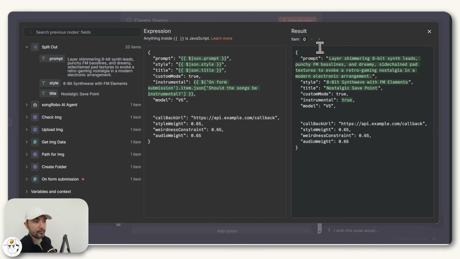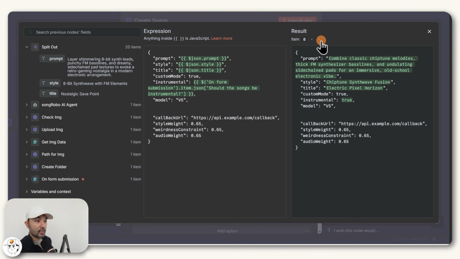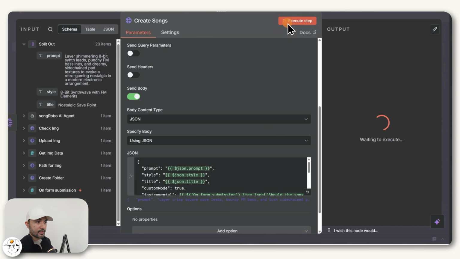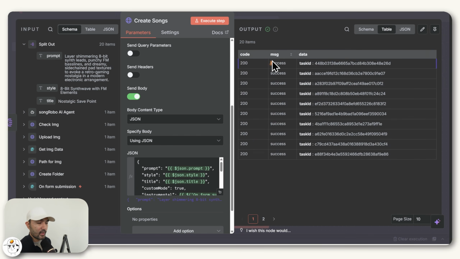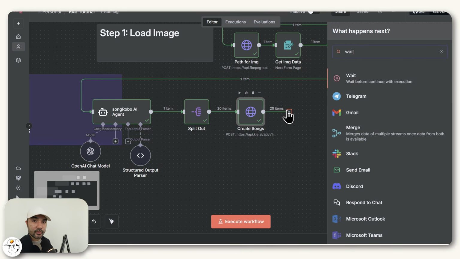But the important point to note here is that if I shuffle through these result items, what we're actually going to do is pass on 20 items one at a time so that we can make those requests and those songs. So now if I execute this step, what it should give me, if I go to the table view here, is 20 items with a status of 200, which means that the request was successfully submitted. Now we just need to wait a bit for those generations to finish.